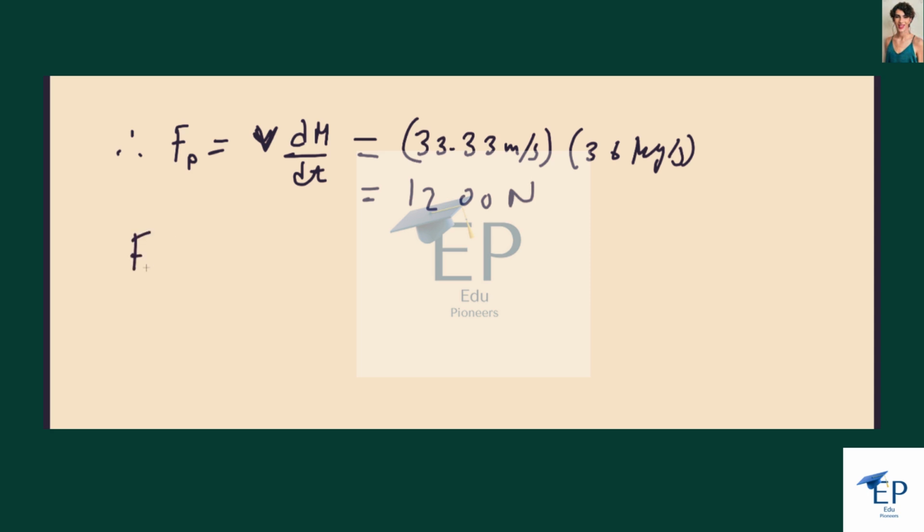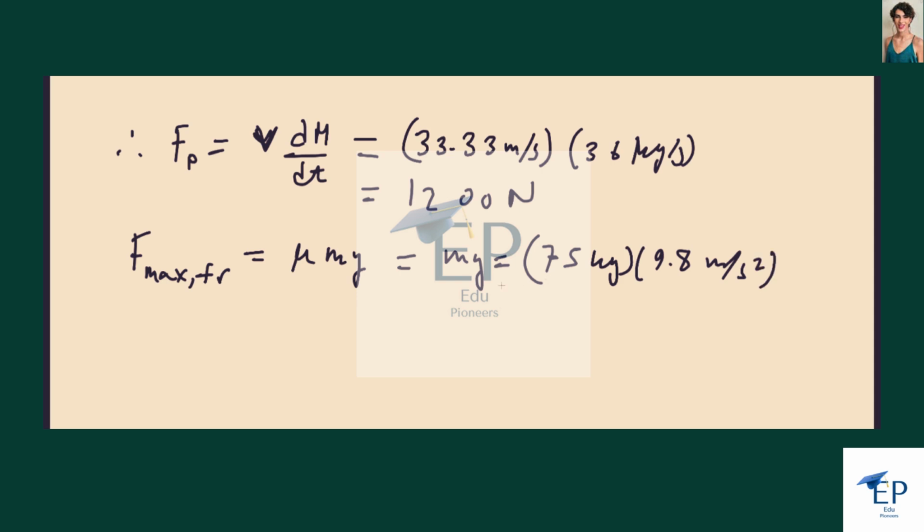And so the maximum force due to friction, F max Fr, is mu times mg, mg being the normal force, and when mu is 1, that is just mg. So that's 75 kilograms times 9.8 meters per second squared, giving us 740 newtons. And so the force on the person is greater than the maximum force from friction. That's it.